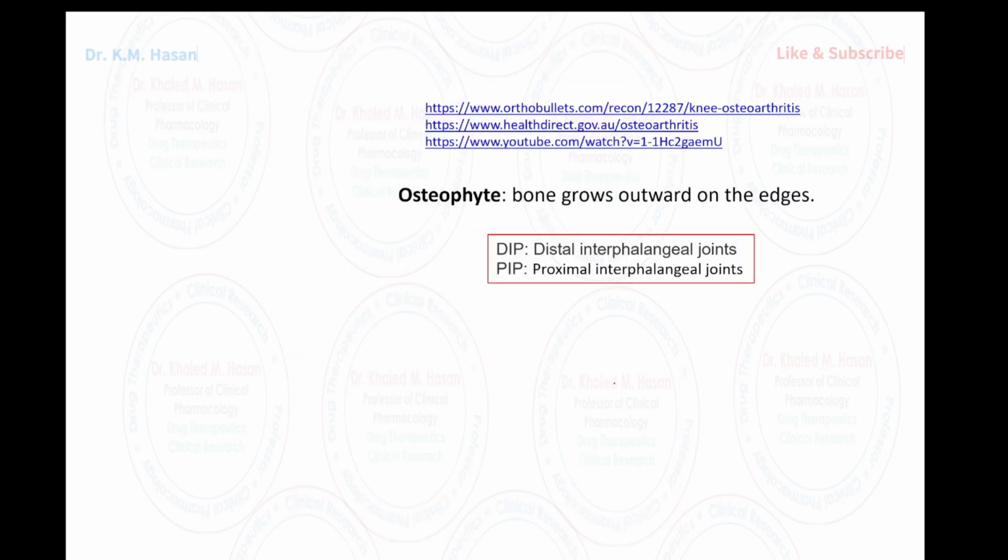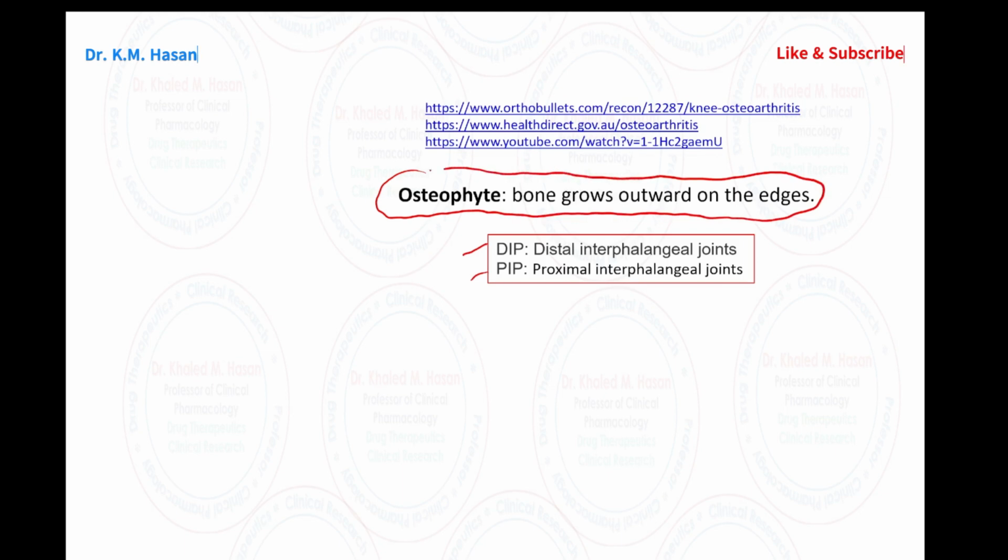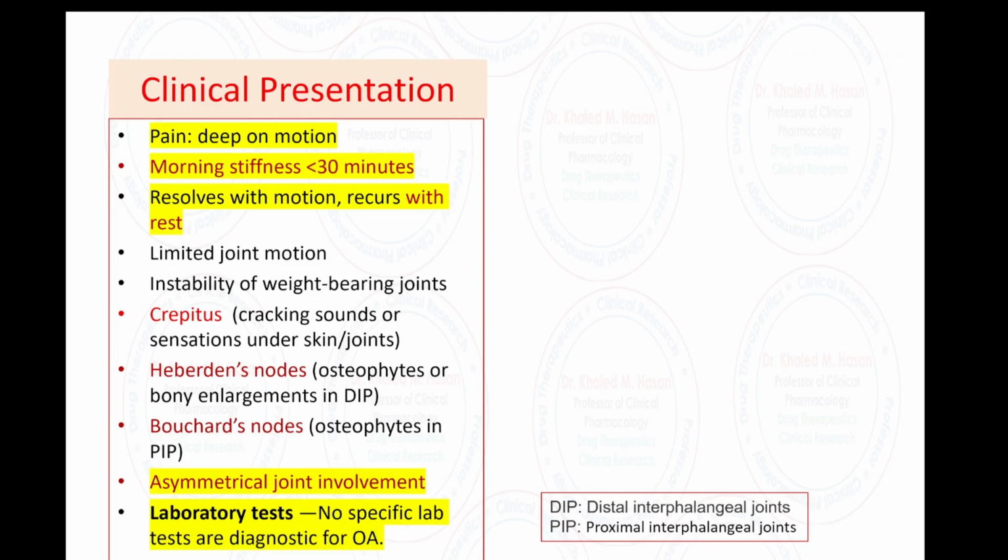Okay, moving to the osteophytes, on the YouTube you have seen the distal interphalangeal joint and the proximal interphalangeal joint, and we have seen the osteophytes as a bone growth outward on the edges of the fingers.